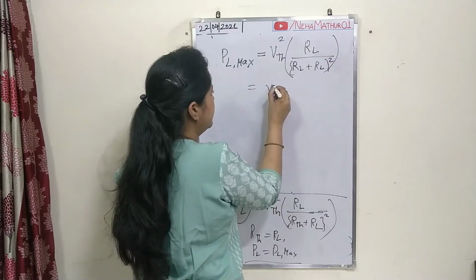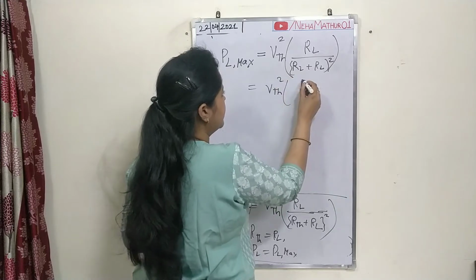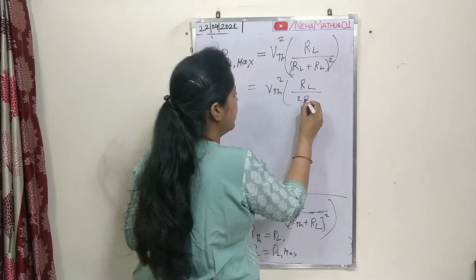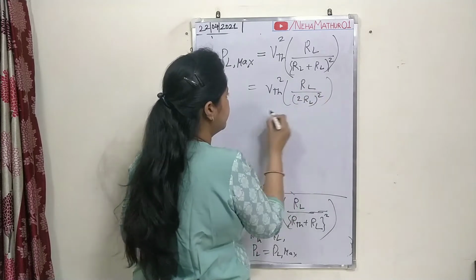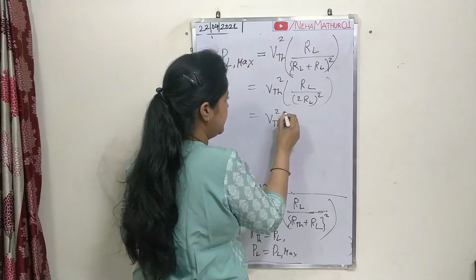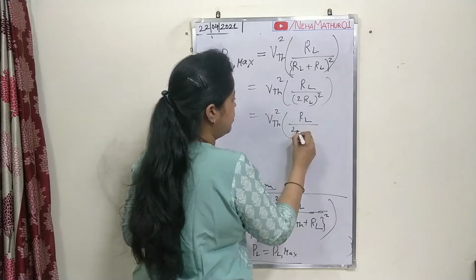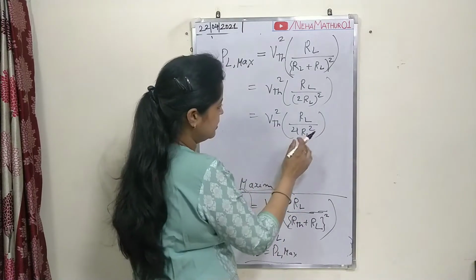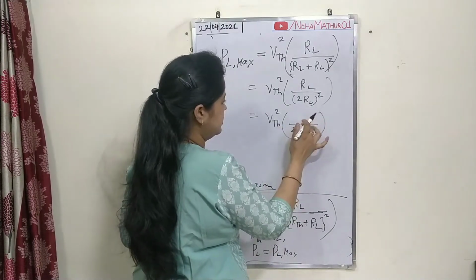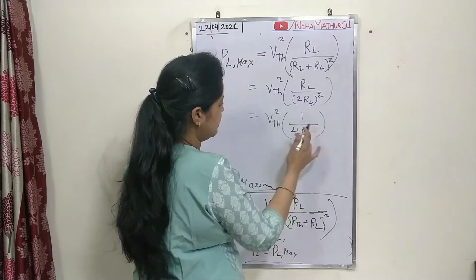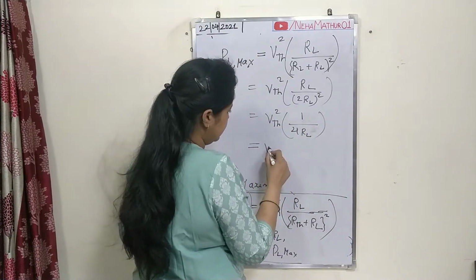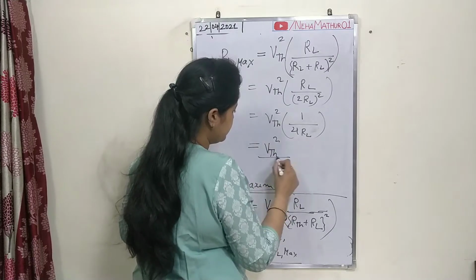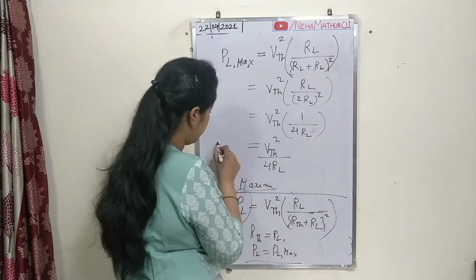So it will be VTH square RL divided by (2 RL) with its square. So VTH square RL upon 4 RL square. Fine. So a single RL can be cancelled, and your expression will be VTH square divided by 4 RL.